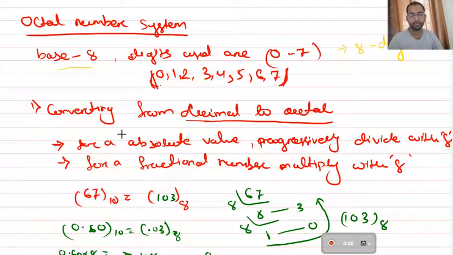Then converting from decimal to octal. So if a decimal number is given and you have to convert it to an octal number, then how can you find it out? It is the same as binary number. There you are dividing by 2. Here you have to divide by 8. So let us take an example. For example, 67 base 10 to be converted to octal number. So how to do that?